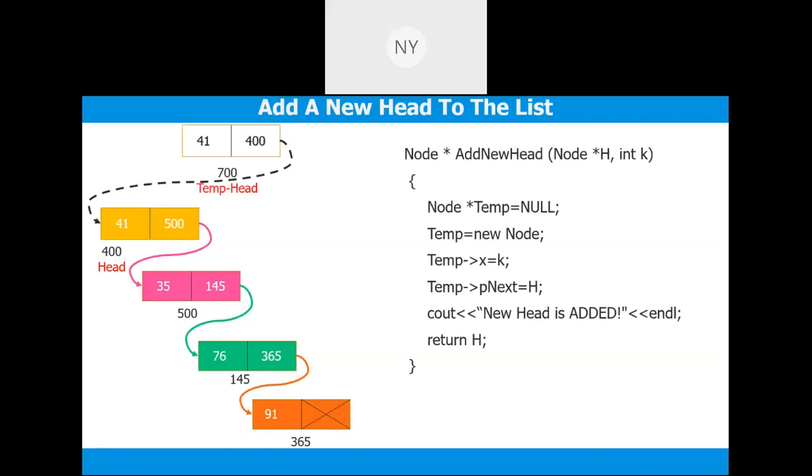Okay, voice is getting breaks. What about now? Am I audible? Yes, sir. Okay, so assume that you implement a function whose name is add new head, which has to accept the root node and the value with which the new node needs to be added as a head, and you are asked to write inside the function to attach this new head.